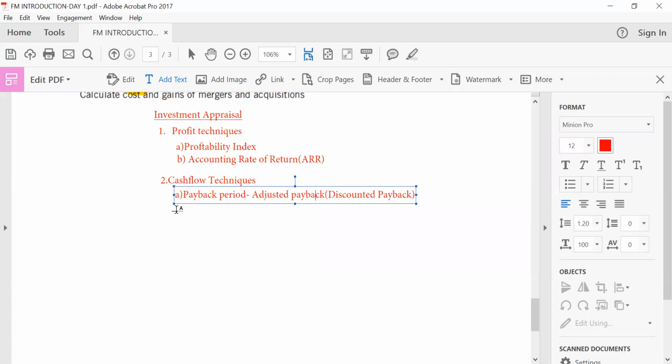So we look at payback period, look at adjusted payback, which is also called discounted payback. We look at issues in the case of internal rate of return, IRR, which is also called, the examiner brought this bit in the last two sittings and a lot of students were taken by surprise. They never knew it's also called the break-even rate. Because we define internal rate of return as the rate at which NPV is equal to 0. If NPV is equal to 0, then what are we trying to say? The total cash inflow is equal to the outflow. The situation where total inflow is equal to outflow is the break-even state. So internal rate of return is also called break-even rate.